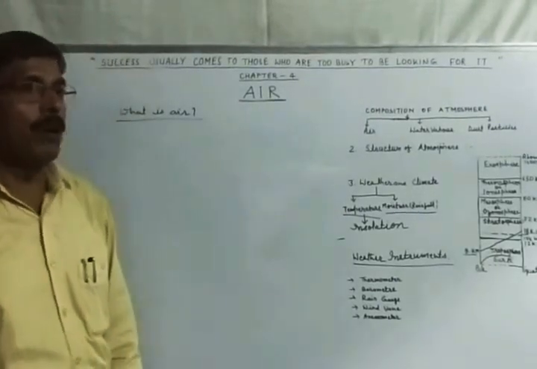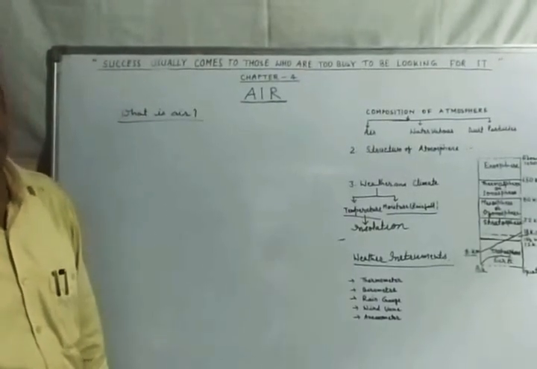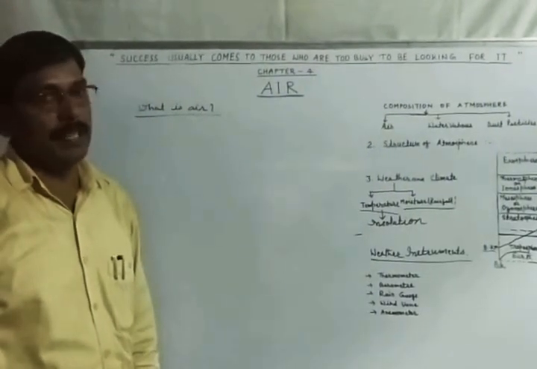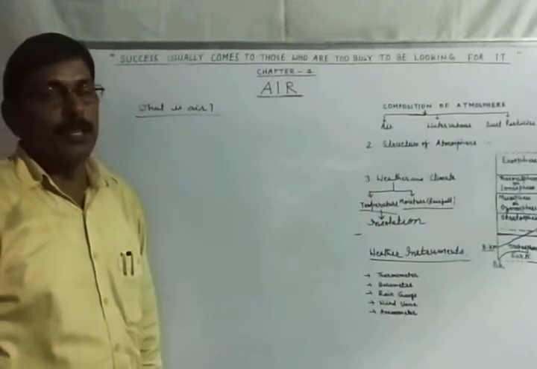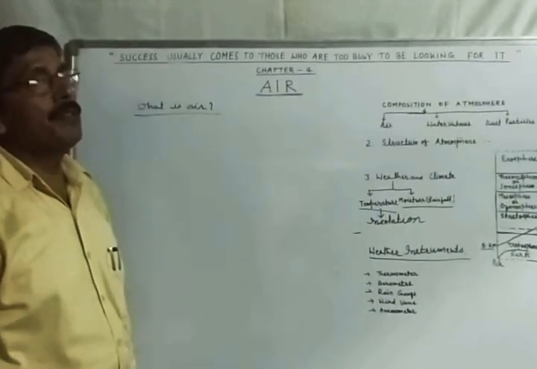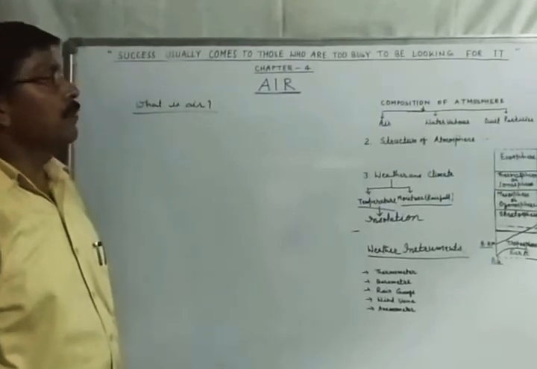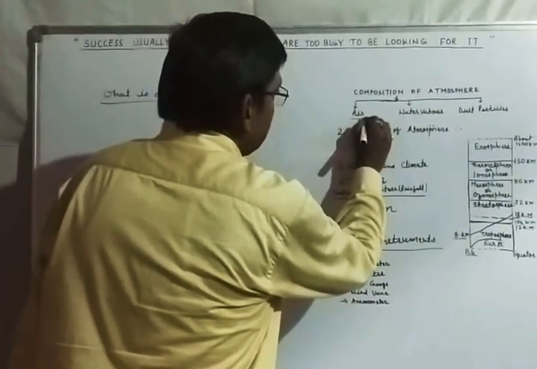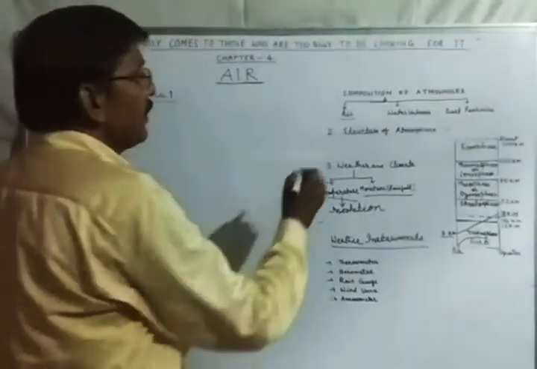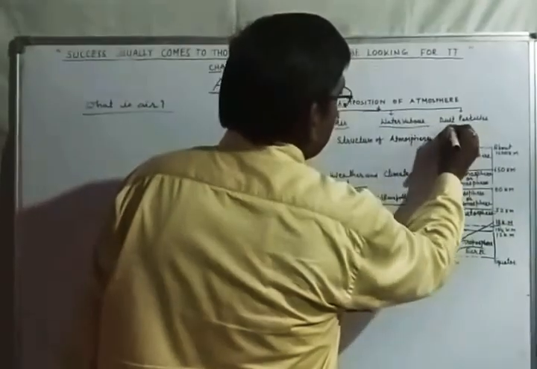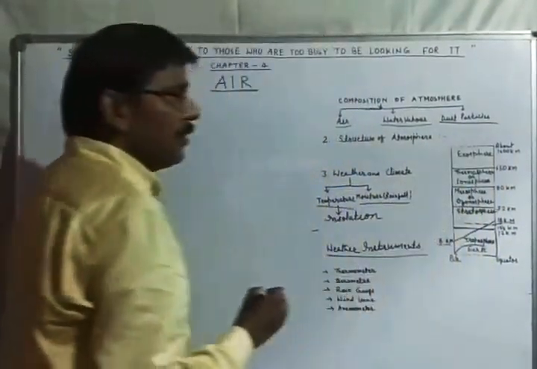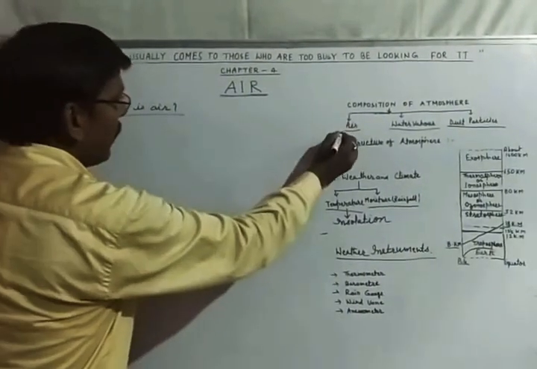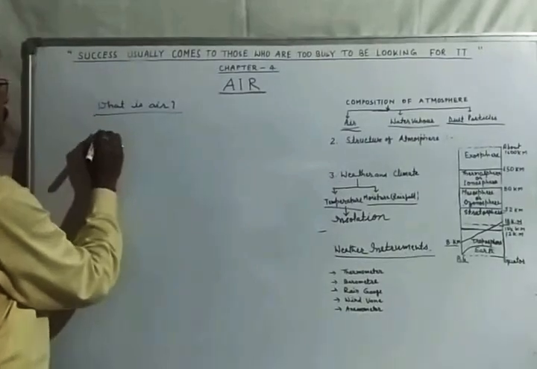Children, you all know that on the Earth's surface there is air everywhere, and our Earth is surrounded by a blanket of air that is called the atmosphere. First of all, I am going to tell you the composition of the atmosphere. Our atmosphere comprises three things: air, water vapor and dust particles. These are present all the time in the atmosphere. So first of all I am going to tell you about air.